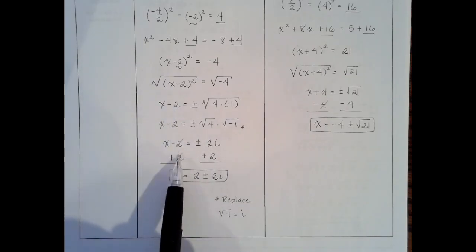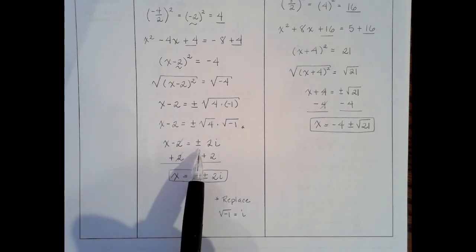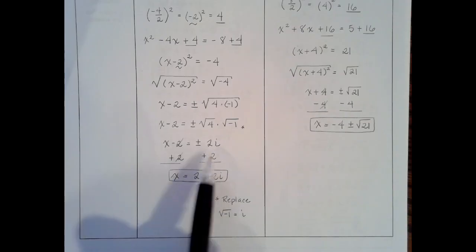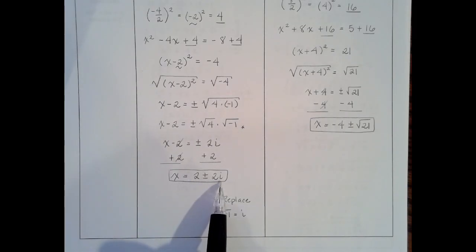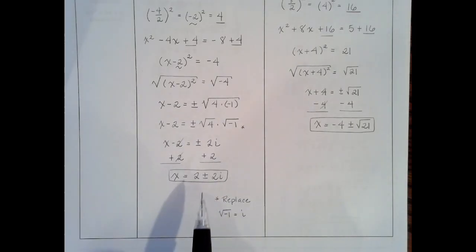We haven't done anything to this left side just yet, equals plus or minus 2i. We'll add 2 to both sides, and we get x equals 2 plus or minus 2i. Now, we can't combine these. This is a real, and this is an imaginary part. So we're going to leave them as is. You could have also written the solution as 2 minus 2i and 2 plus 2i.